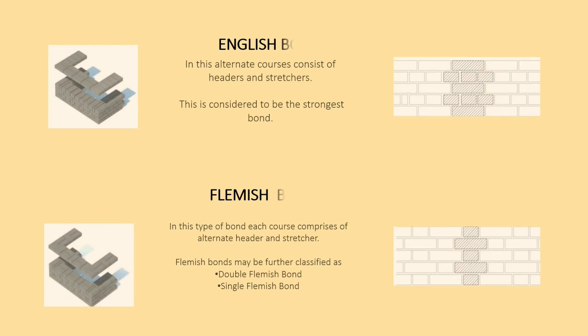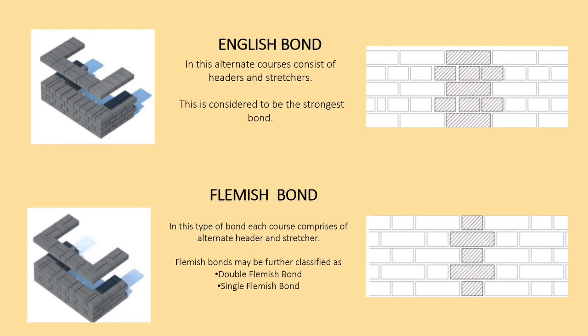Now we have the most important brick bond, which is the English bond. It comprises alternate courses of headers and stretchers. It provides a strong bond when the wall is 1 brick thick. It is the preferred bonding pattern for bridges, viaducts, embankment walls and other civil engineering structures. Then we have the Flemish bond. Flemish bonds can be replicated in the half brick outer leaf of a cavity wall by using whole bricks as stretchers, while the headers are created by half bricks called bats or snap headers. It is not as strong as English bond at 1 brick thick.